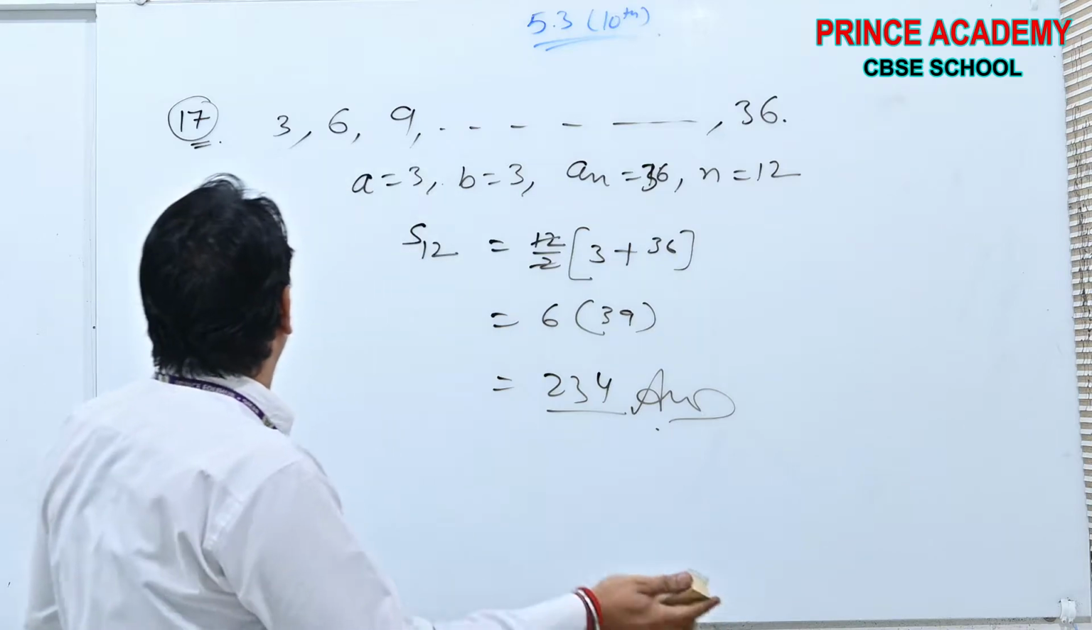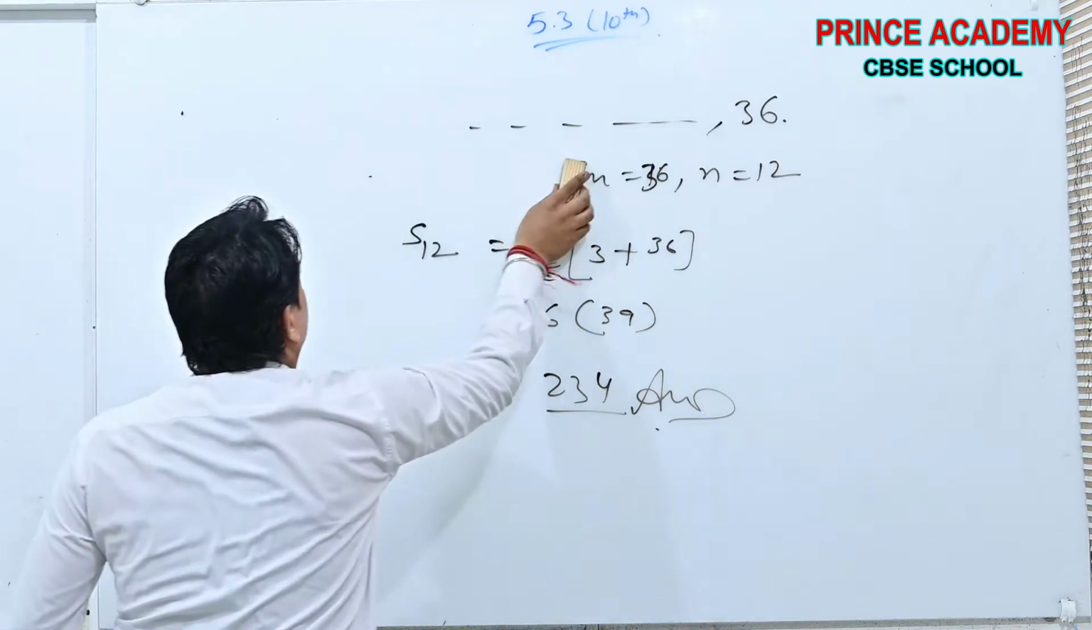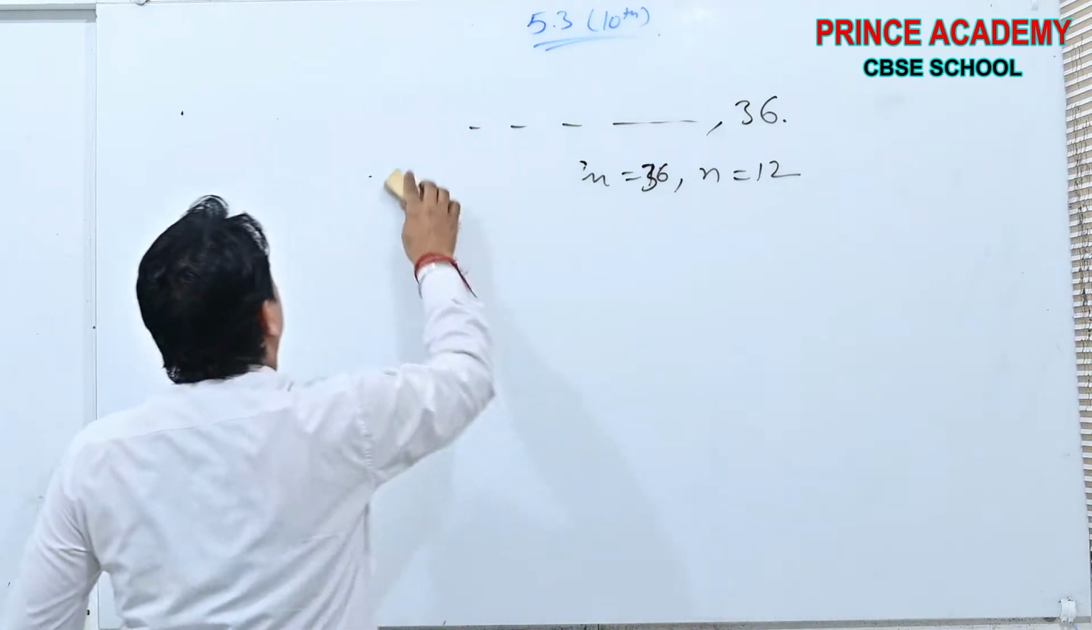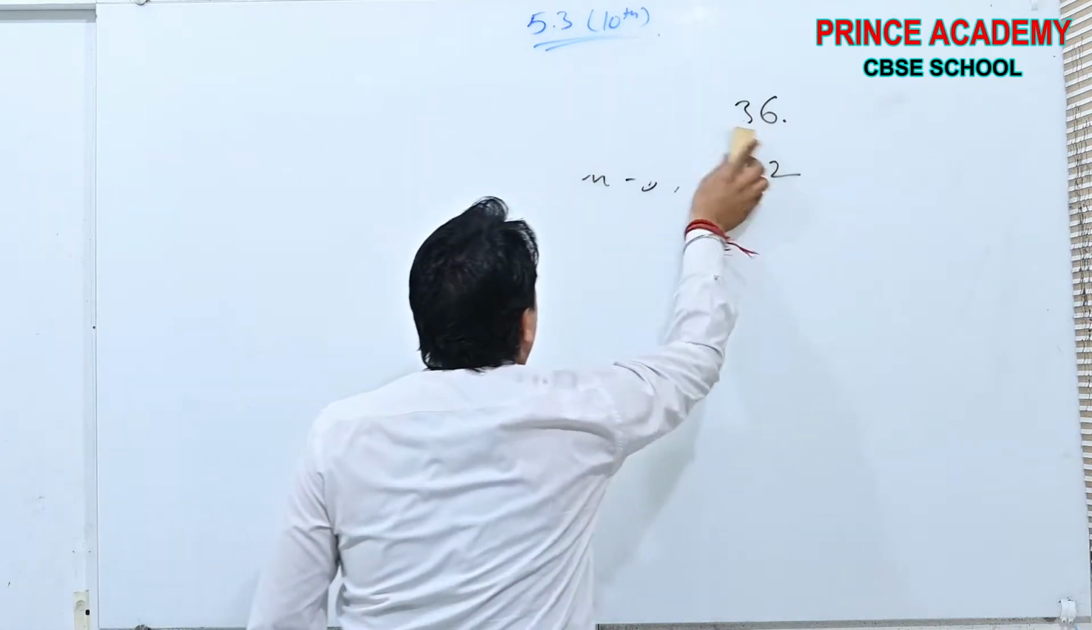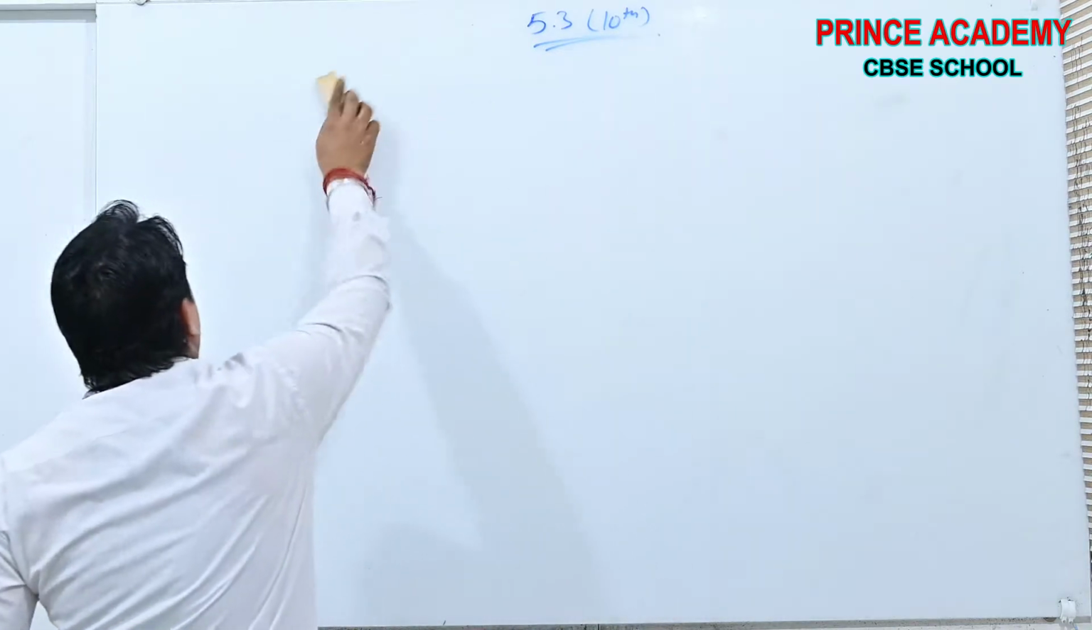Now question number 18. Question number 18. So simple questions are there, beta. Very simple questions are there.